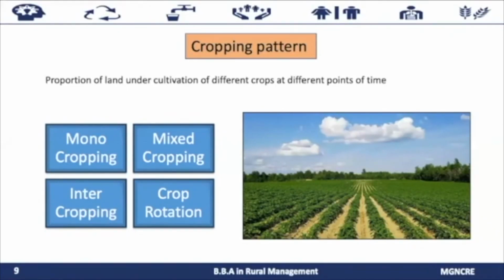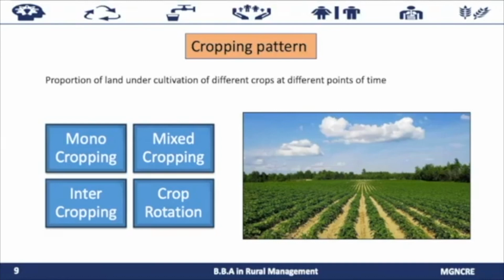Cropping pattern. The proportion of land under cultivation of different crops at different points of time is called cropping pattern. It also indicates the time and arrangement of crops in a particular land area. Any change in cropping pattern would cause a change in the proportion of land under different crops, and a change in space, sequence and time of crop. In India, the cropping pattern is determined by rainfall, temperature, climate, technology, and soil type.